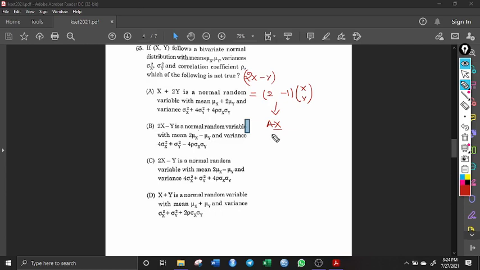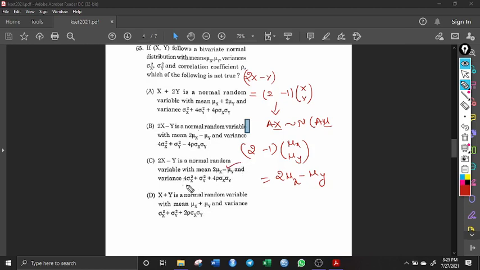So now this is in the form of a vector x. Now what do we want? We want the mean of this. So this follows a normal distribution with mean A mu, vector mu. What is A? It is 2 minus 1. What is the mean of this? Mu x, mu y. So I multiply these two: 2 into mu x minus mu y. In that statement, what has been given? 2x minus y is a normal random variable with mean 2 mu x minus mu y. So this is right up to this.